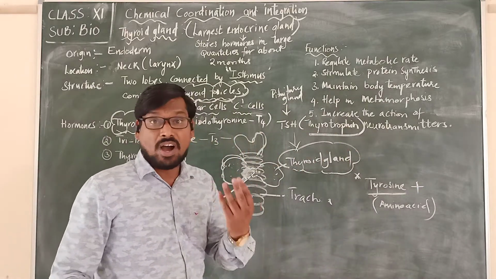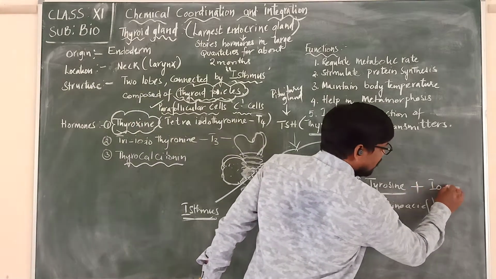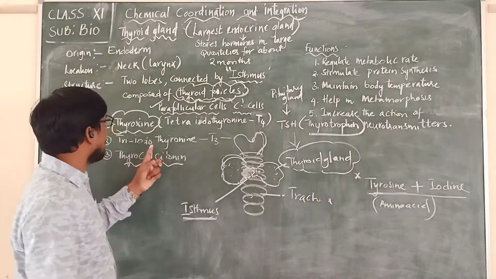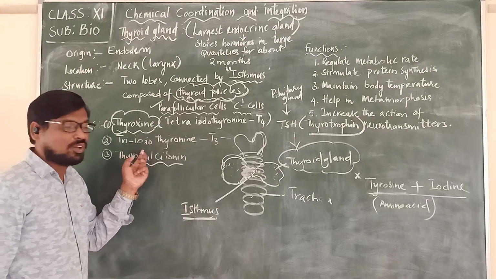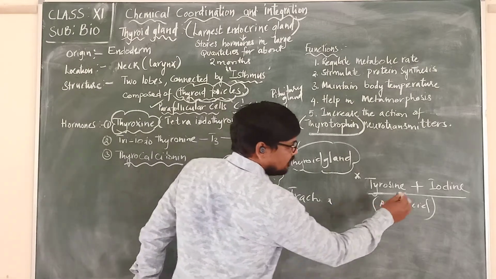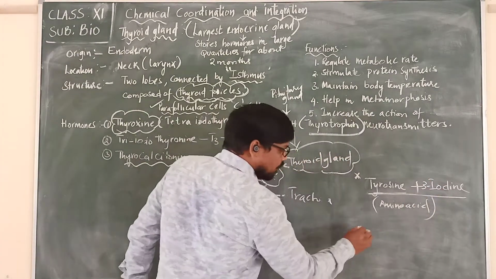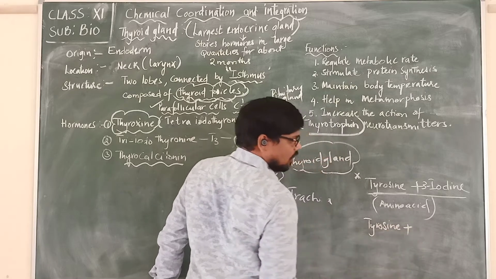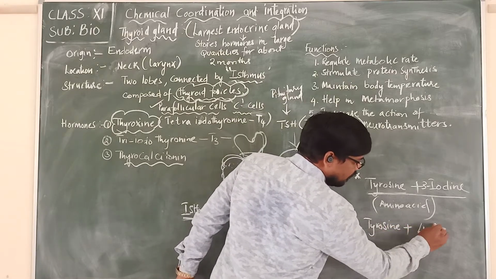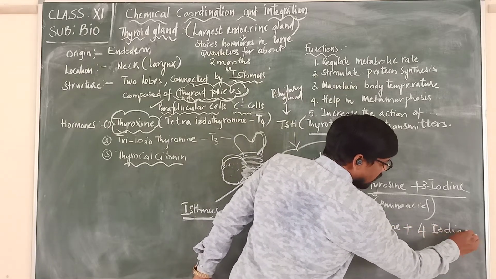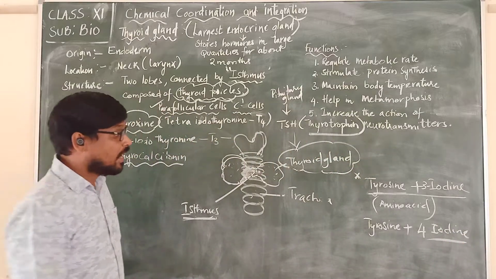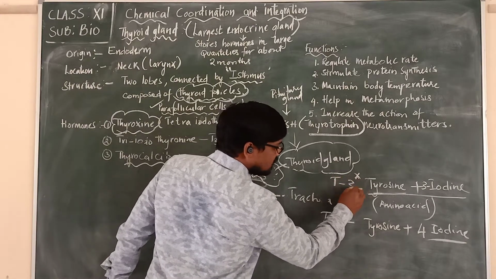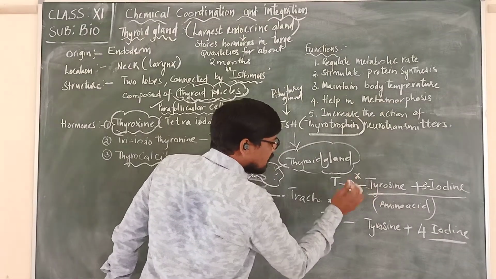If three iodines are attached, we call it triiodothyronin. If the tyrosine is attached with 4 iodine molecules, we call it T4. And we call the other one T3.